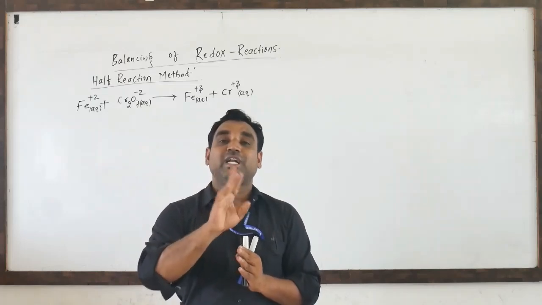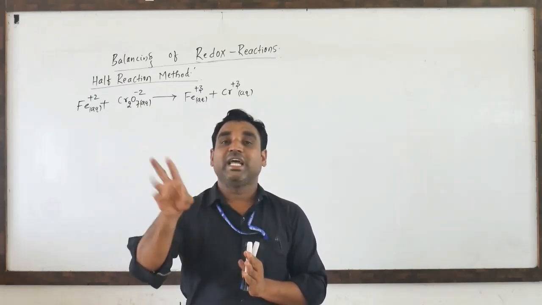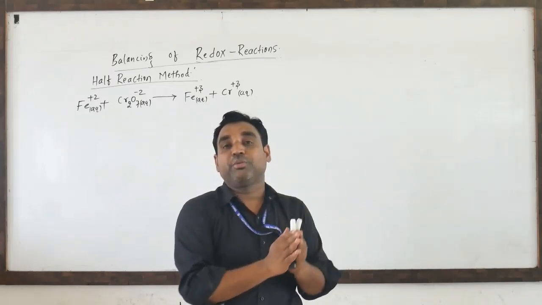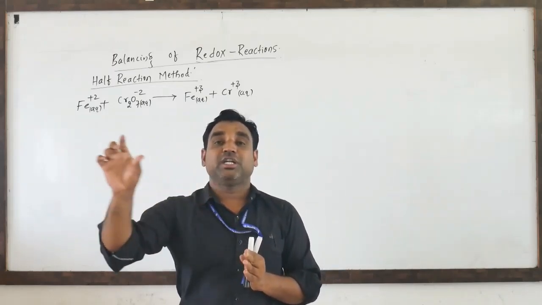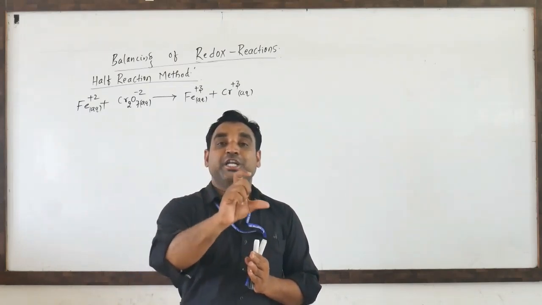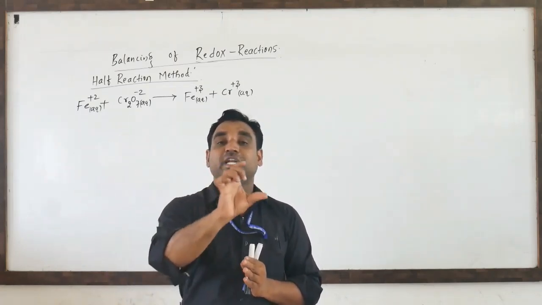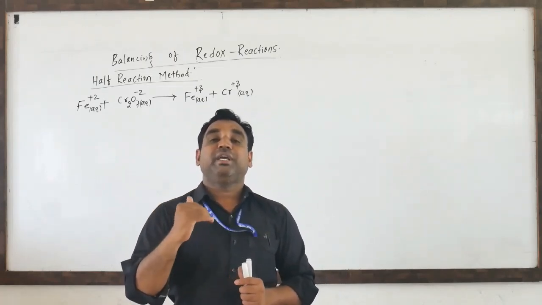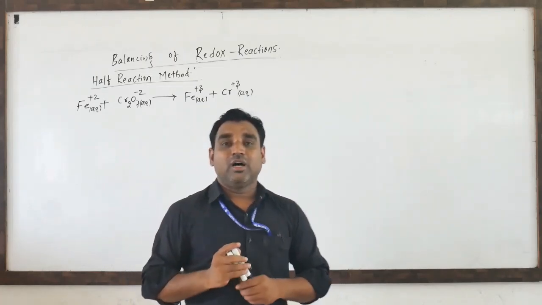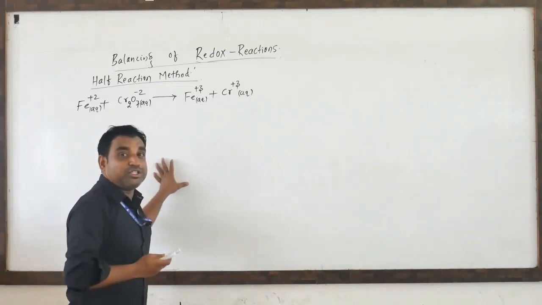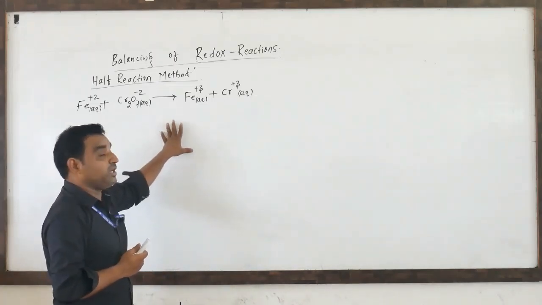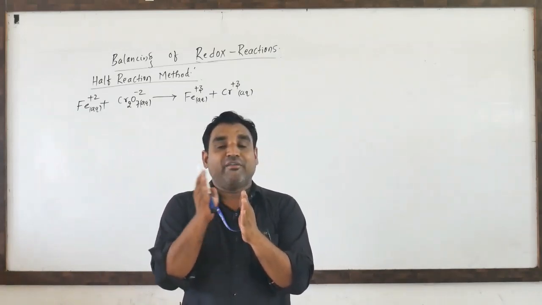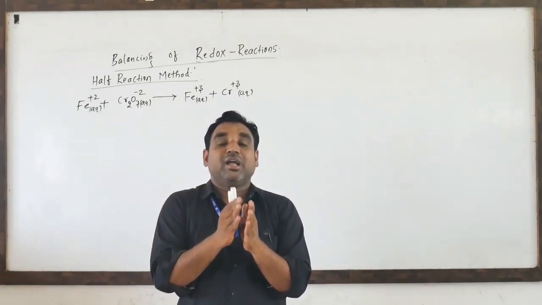both the oxidation and reduction processes in the same line. Here we have to do them separately. Whatever is oxidation, we write separately, and we call that the oxidation half reaction, and whatever is reduction, we write separately, and we call that the reduction half reaction. In the next steps, all the rules whatever we discussed in the oxidation number method will apply here. The difference is that we write an oxidation half reaction and a reduction half reaction